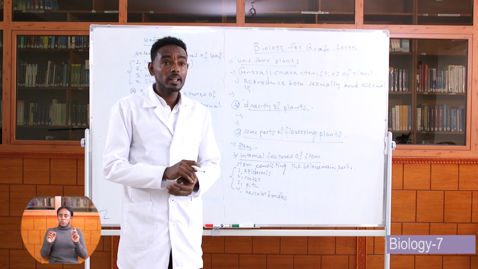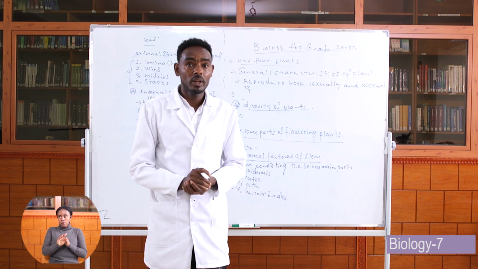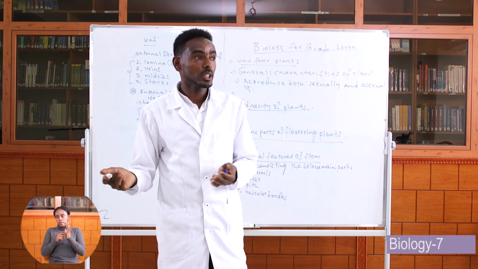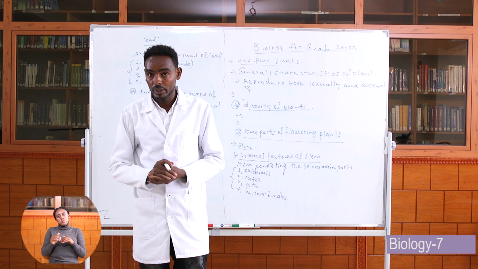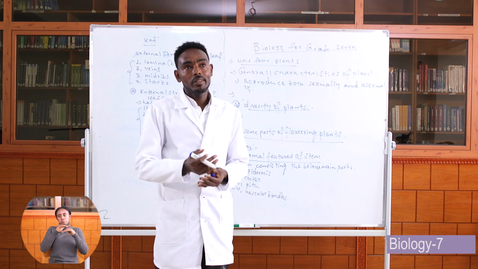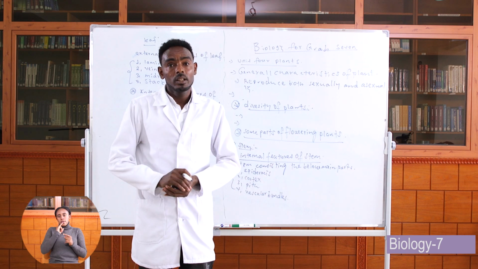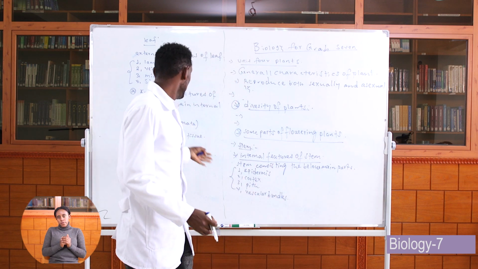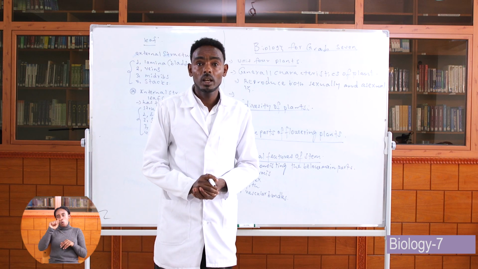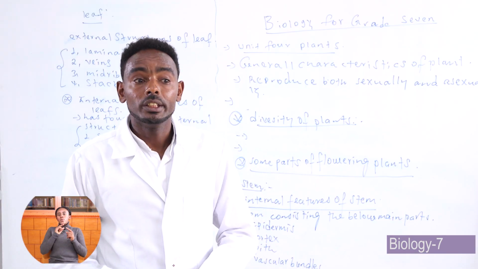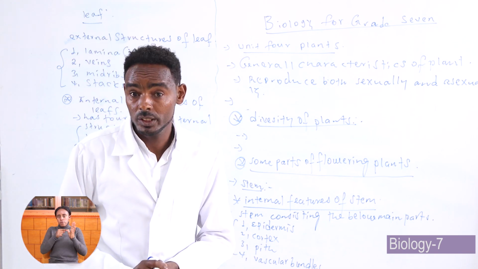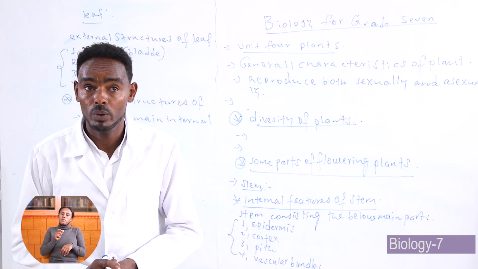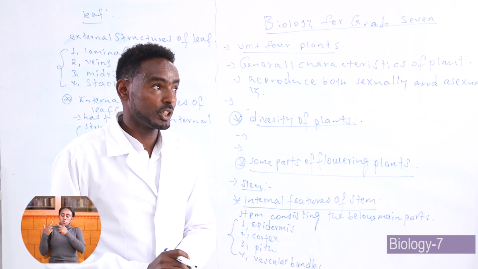Okay, internal structures of the leaf. A leaf has four main internal structures. Epidermis is the outer coverage of the leaf of a plant, and the second one is called stoma or stomata. A stomata is a small hole found on the surface of the leaf, which is most of the time responsible for transpiration and gas exchange.